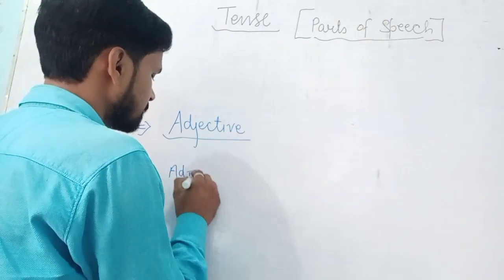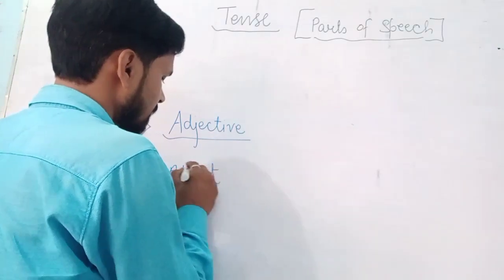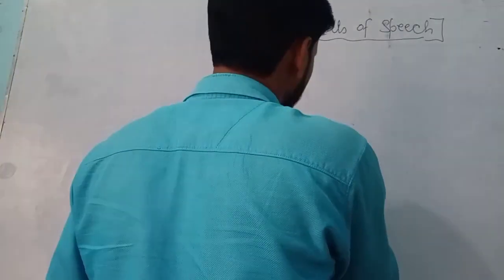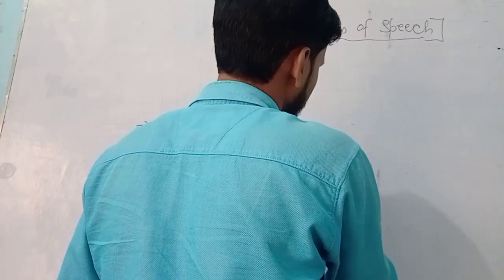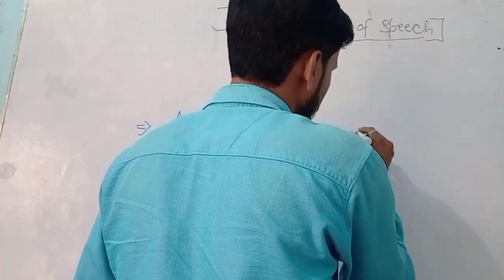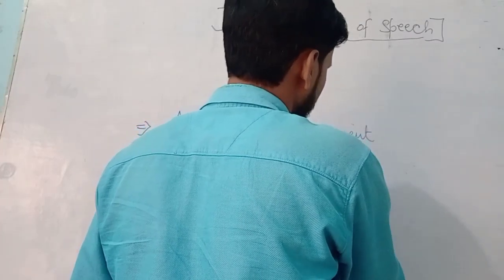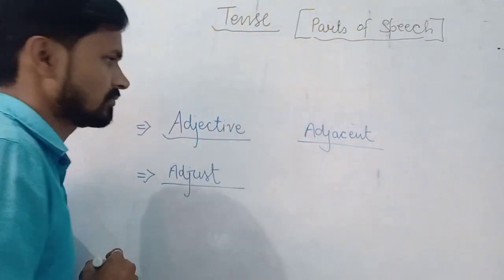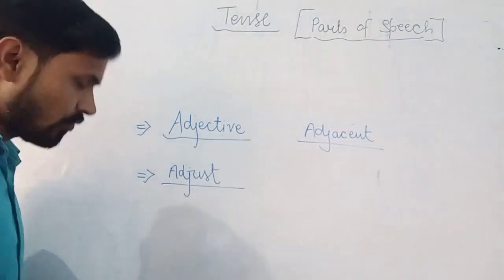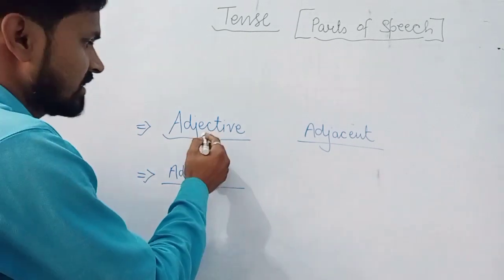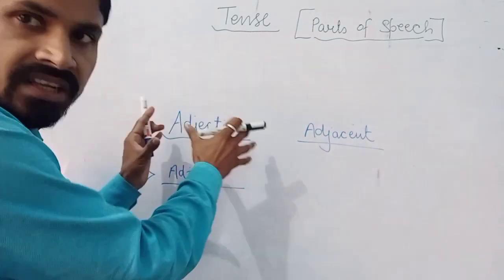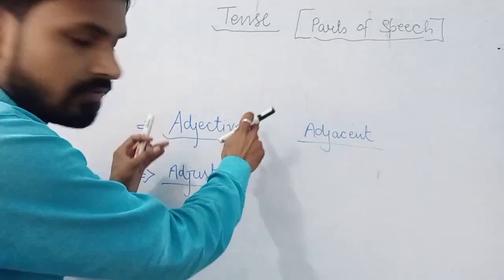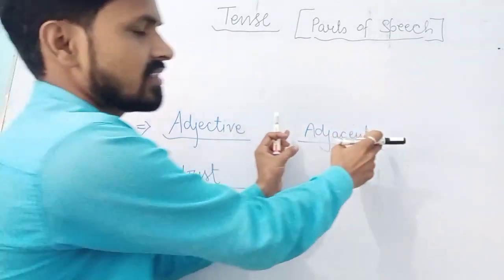The first word is written, if we just literally read it out, so it is adjective, it is adjust and it is adjacent.